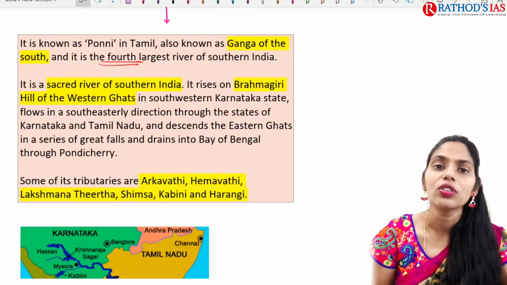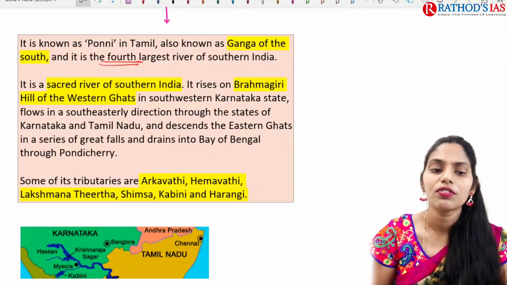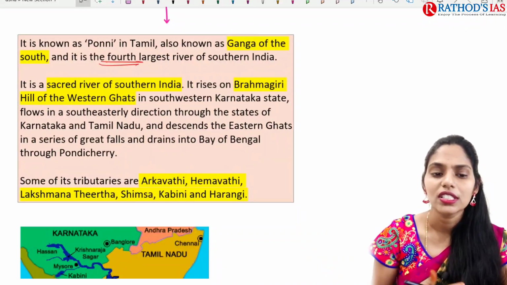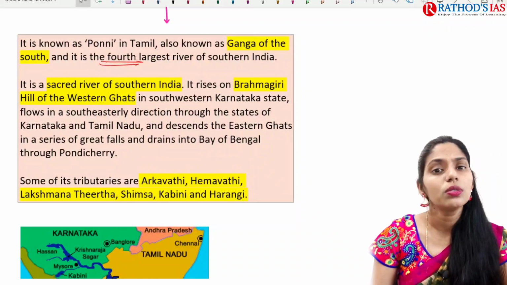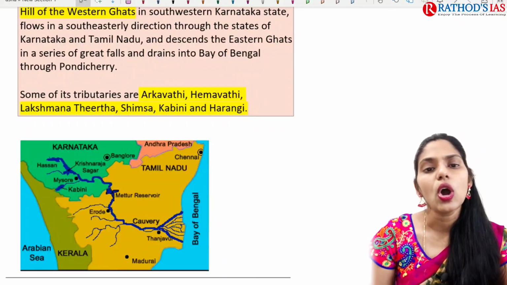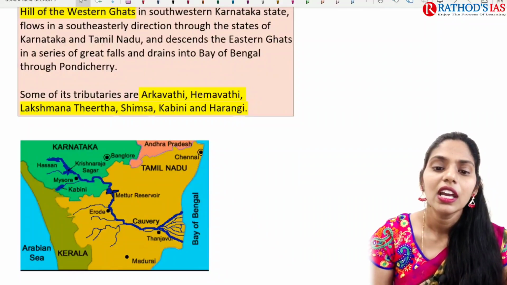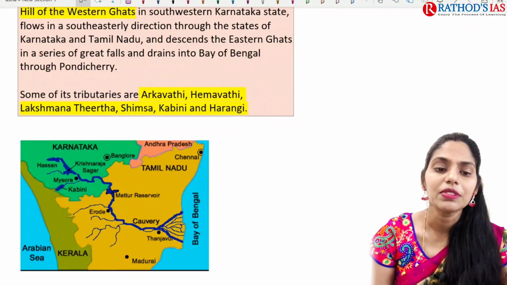It flows in a southeasterly direction through the states of Karnataka and Tamil Nadu, finally descends through the Eastern Ghats and drains into the Bay of Bengal. Some tributaries of the Kaveri are Arkavati, Hemavati, Kabini, Harangi, Simsa, Tirtha and Lakshmana. You can see the map here.